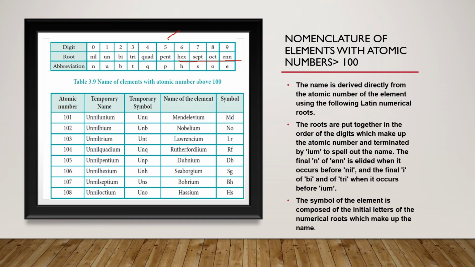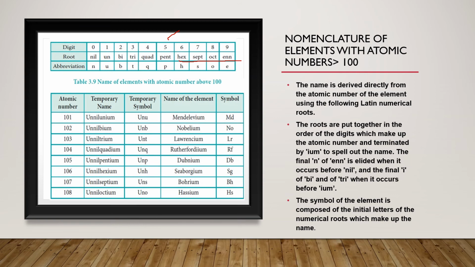So these are the roots for the different digits, and for the abbreviated form you will use the first letter of the root. For example, for nil you will use N, for tri you will use T, for quad you will use Q, for oct you will use O. So the abbreviated form of any root will be its first letter.